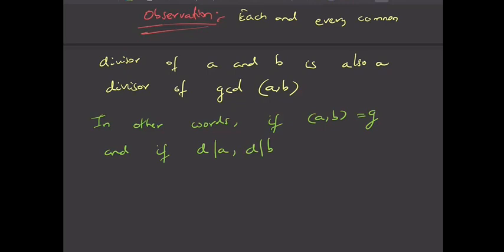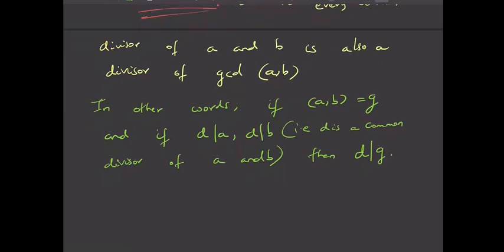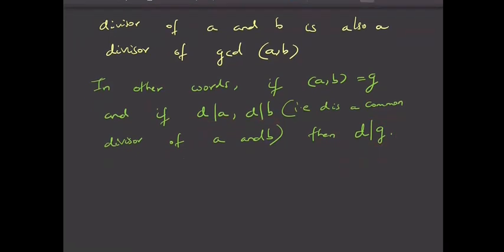D is a common divisor of A and B. Then D is also a divisor of G, that is D divides G. Fine. So this is the thing which we have observed, that every common divisor is also a factor of greatest common divisor. That if D divides A and D divides B, then D also divides G. Fine. Yes. So let us do one more example.